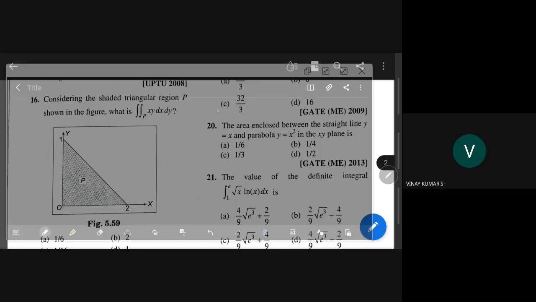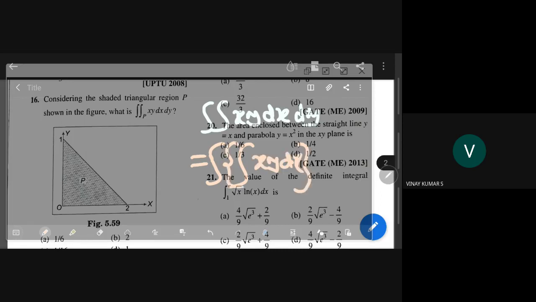Double integral xy dx dy. I will change the color. You are not able to see that. We decide first with respect to x we will do, followed by with respect to y we will do.